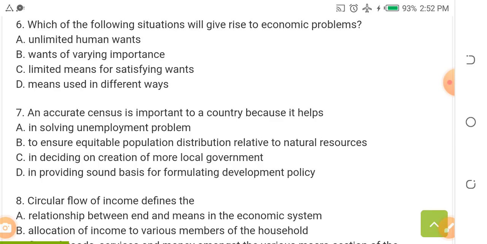Which of the following situations will give rise to economic problems? A, unlimited human wants. B, wants of varying importance. C, limited means of satisfying wants. D, means used in different ways.